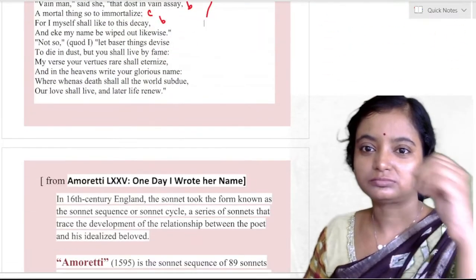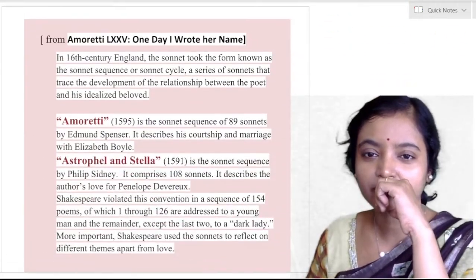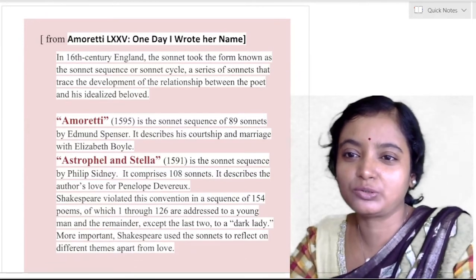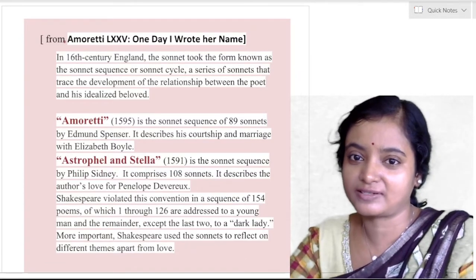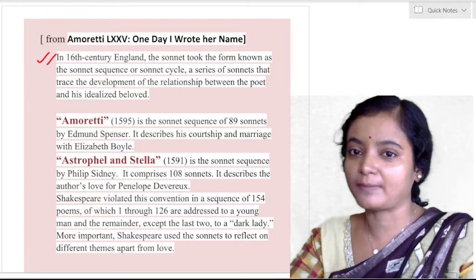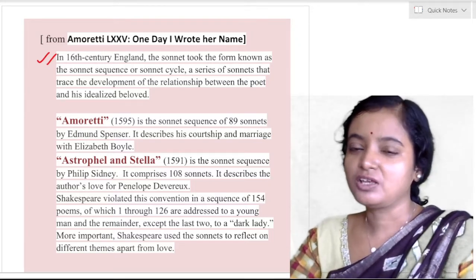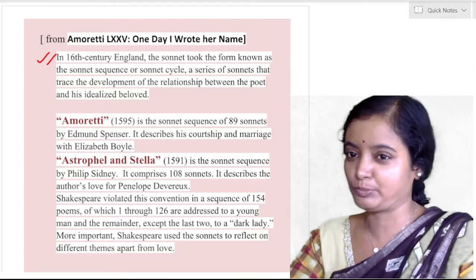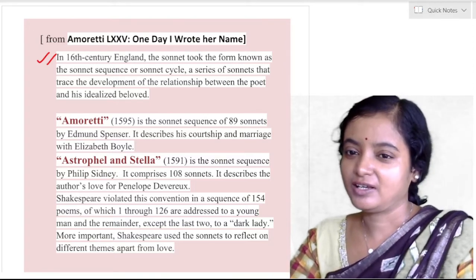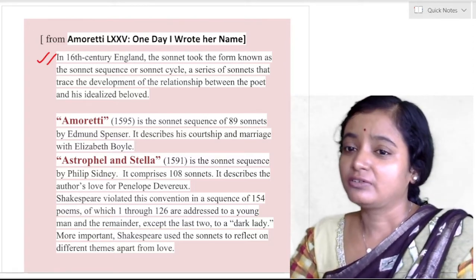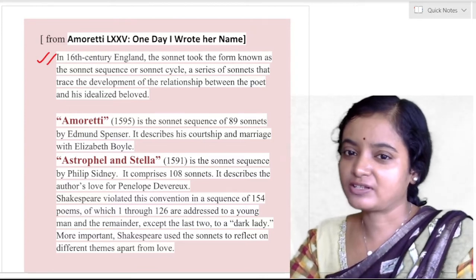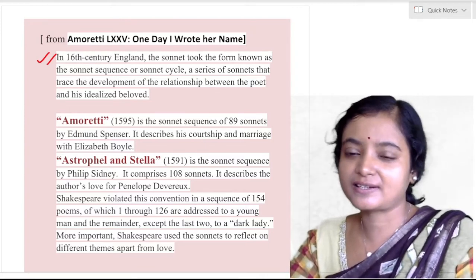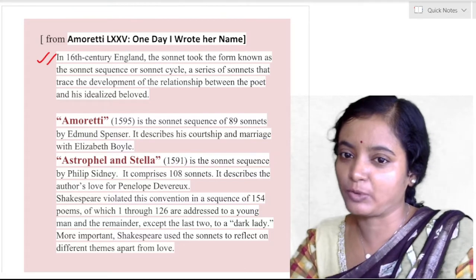Now, in 16th century England, the sonnet took the form known as sonnet sequence or sonnet cycle. We must talk about this in brief, that sonnet sequence and sonnet cycle was a major feature in Elizabethan literature, particularly poetry. Amoretti is a sonnet sequence of 88 sonnets by Edmund Spenser. It describes his courtship and marriage with Elizabeth Boyle.